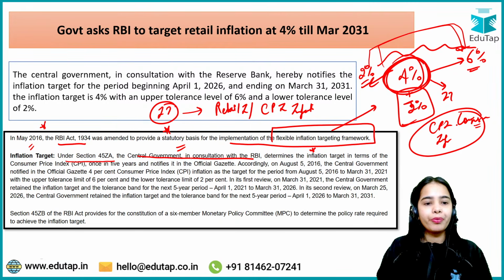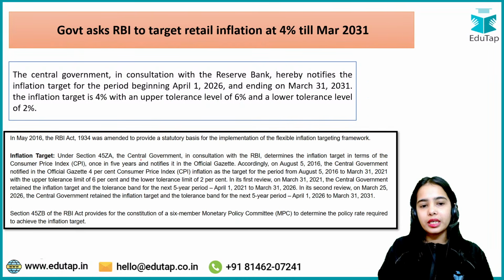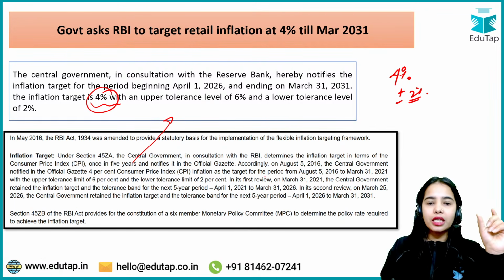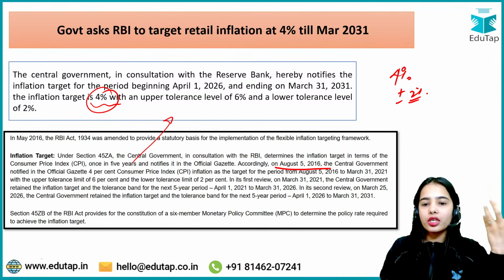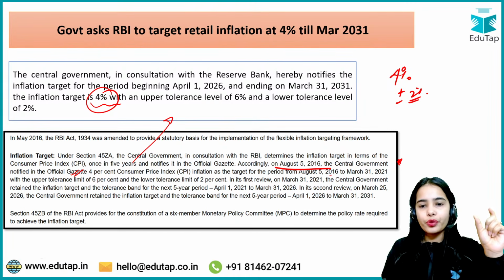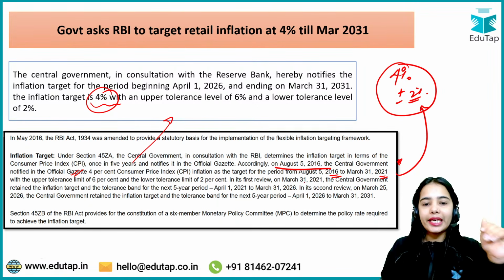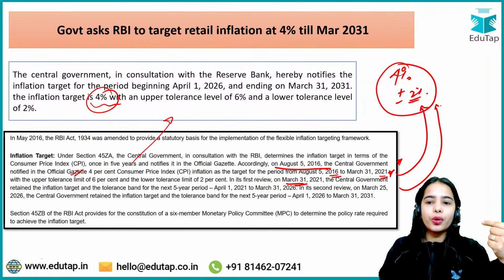Okay, now once in every 5 years this inflation target is reviewed, and that's why it was reviewed recently, and it has been decided that the inflation target will be 4% within the range of plus minus 2%. Now remember that accordingly, first on 5th August 2016, the central government notified in the official gazette that for the time period of 2016 to 2021, the inflation target will be 4% plus minus 2%. Then it was reviewed on March 31st, 2021, and it was decided that again we are going to follow the inflation target of 4% within the range of plus minus 2% for the coming 5 years of 2021 to 2026.